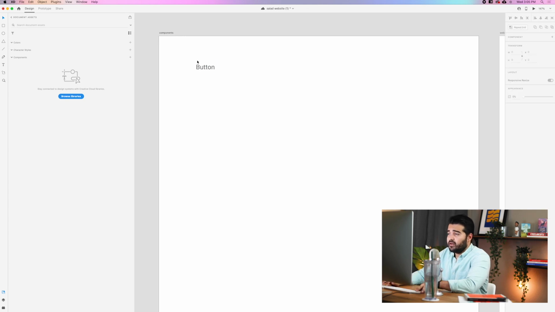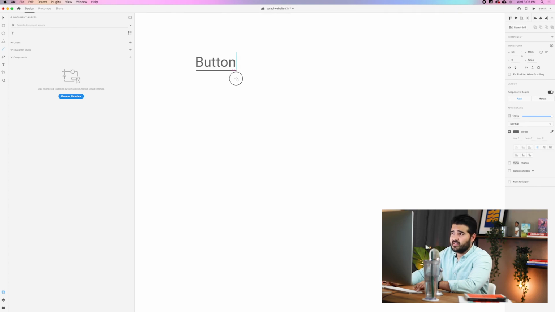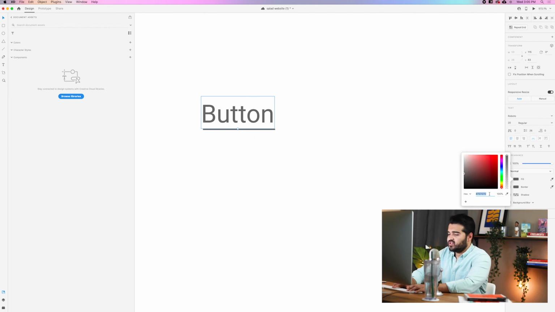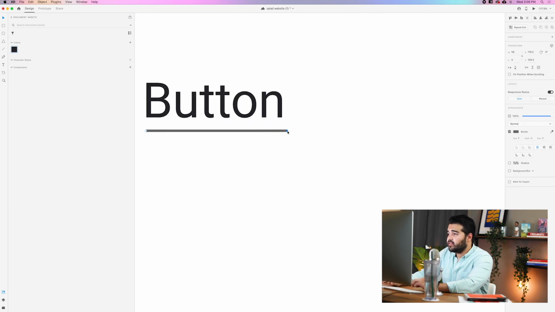Another thing that I want to add is states to this component. We're going to create a little line right now with the size of the button. Now I'm going to change the color to a shark black. It's 29, 29, 31, and we're going to add it to our palette and to our colors too. So we have this new black. Now we're going to align the line with the actual button. I think that looks pretty nice.